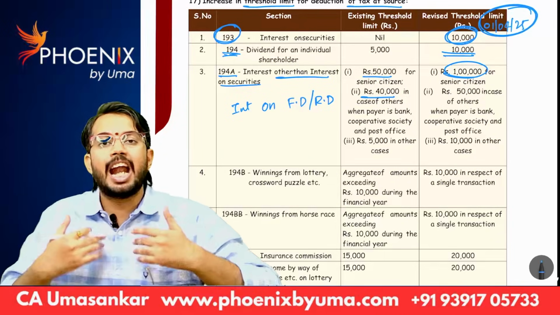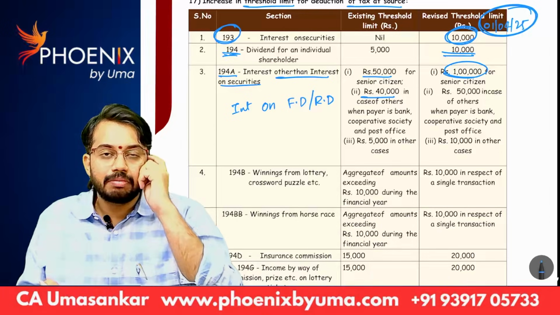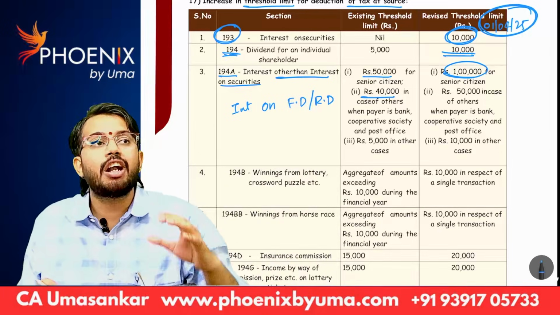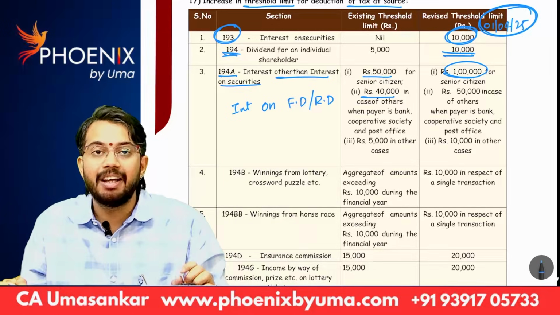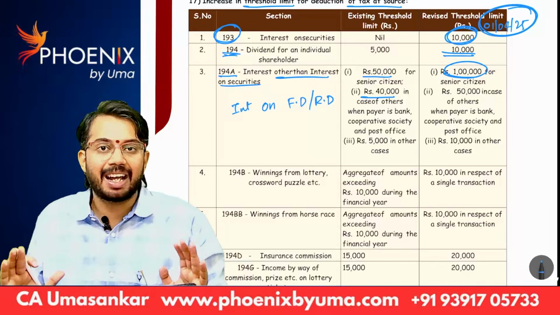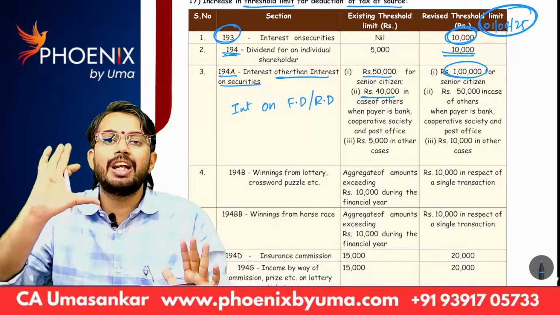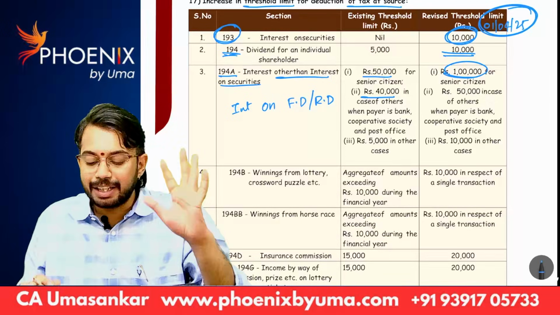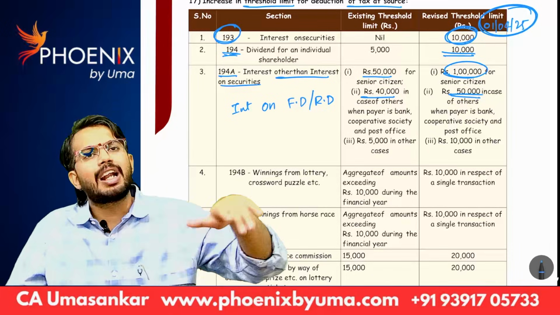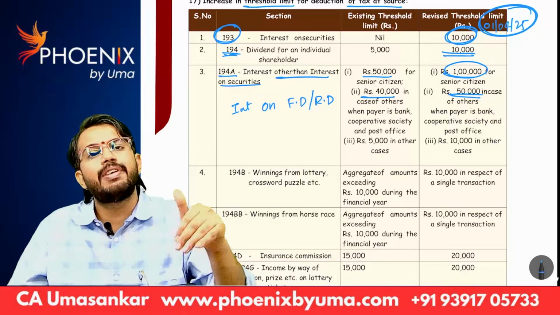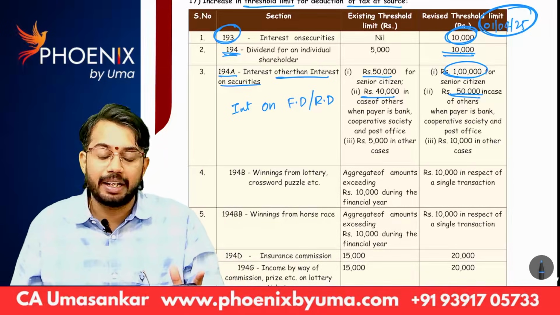Let's say my grandfather is there. He is around 70 years, for example. He invested 8 lakh rupees in FD. He got interest of 80,000 rupees. On 80,000 rupees, no TDS will be deducted, because the threshold limit is 1 lakh. Are you able to understand? So, in case of senior citizens, from 1st April 25 onwards, the threshold limit applicable is 1 lakh rupees. In case of normal citizens, the threshold limit applicable is 50,000 rupees. That means for us also, only if interest on FD is more than 50,000, then only TDS will be deducted. Otherwise, no TDS will be deducted.